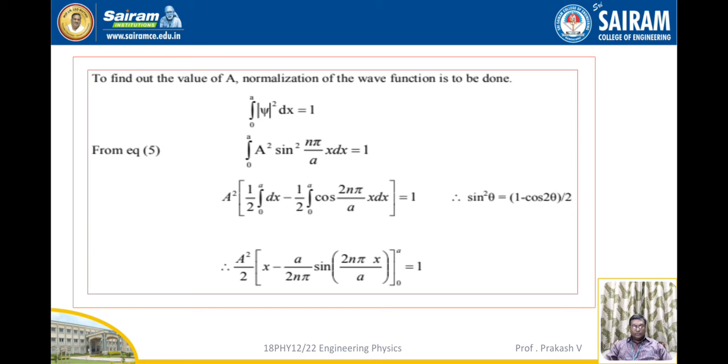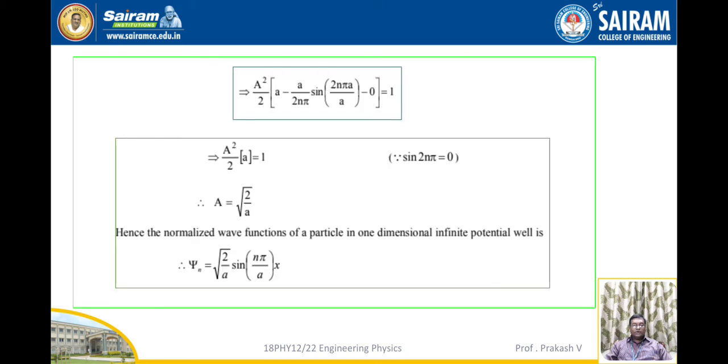So on simplification, we get A square by 2 into [a minus a by 2n pi sine of 2n pi a by a minus 0] equal to 1. So here A square by 2 into a is equal to 1, because sine 2n pi is equal to 0. Finally, the value of A is equal to square root of 2 by a. And hence the normalized wave function of a particle in a one-dimensional infinite potential well is given by psi n is equal to square root of 2 by a sine of n pi by a into x.